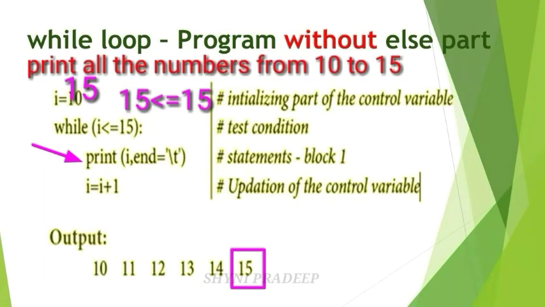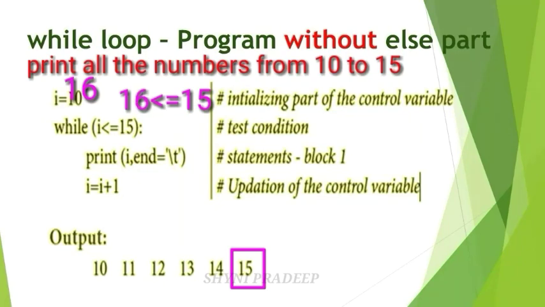And next, give some white space. And I is equal to I plus 1. I is equal to I plus 1 means 15 plus 1 is equal to 16. Now our new I value is what? 16. Next, again check the condition.